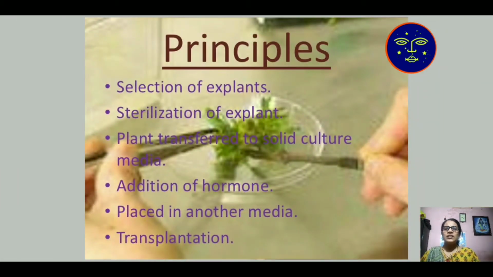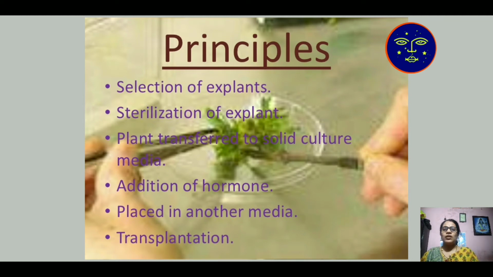Then the principles, the main aim of plant tissue culture. First is selection of explant. Which plant we want for tissue culture? That is the selection of explant. Then second one, sterilization of explant, means removal of bacteria and virus with the help of some chemical substance. Then the plant is transferred to the solid culture media, which is known as your agar medium.